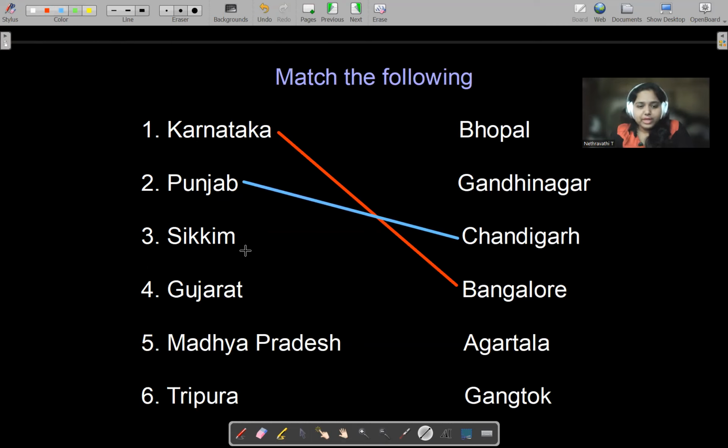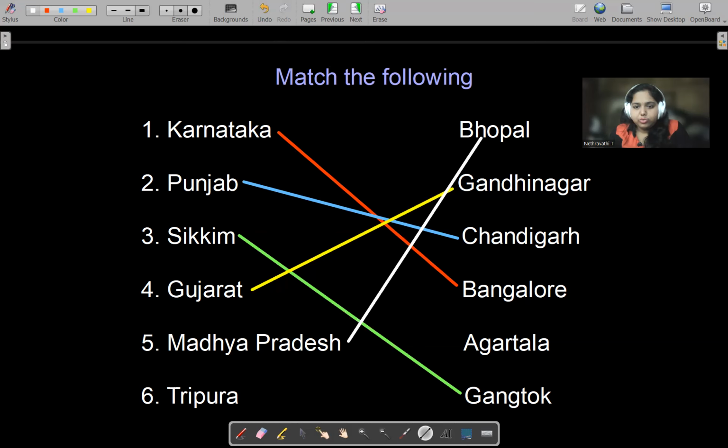Who is going to give me the answer for Sikkim? Which is the capital of Sikkim? Yes, exactly. Sikkim's capital is Gangtok. Fine. Next is Gujarat. Which is the capital of Gujarat? Yes. Gujarat's capital is Gandhinagar. Next, Madhya Pradesh. Which is the capital of Madhya Pradesh? Yes, it is Bhopal. Bhopal is the capital of Madhya Pradesh.